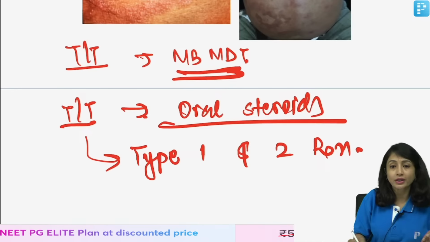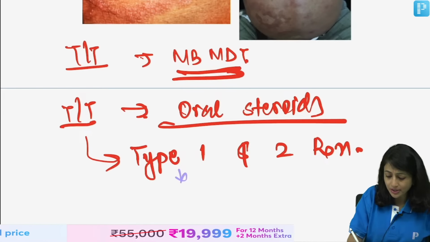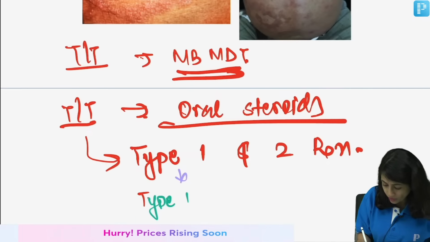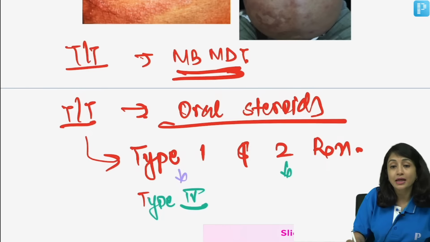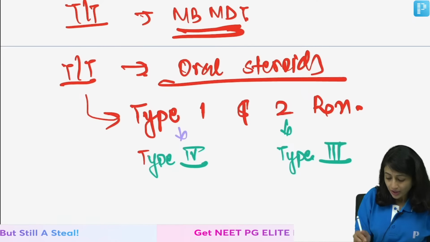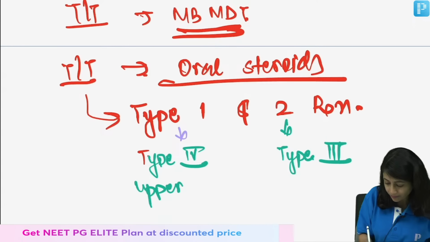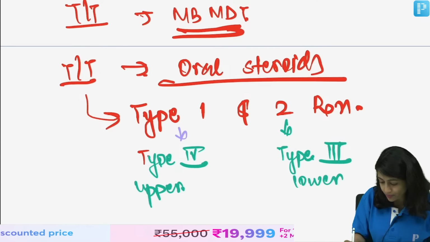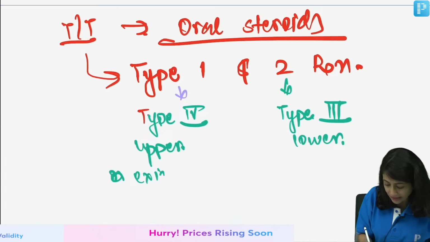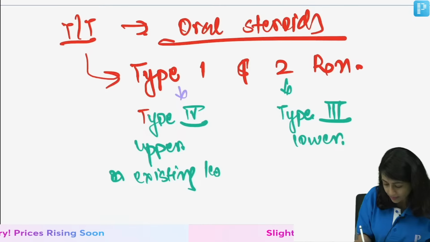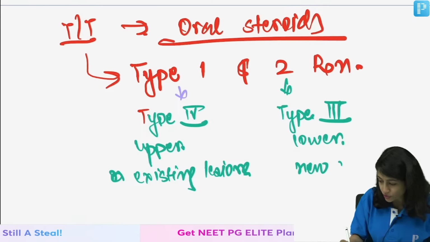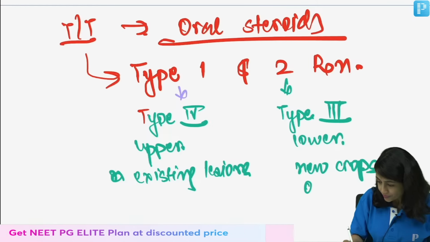Quickly revising both the type of reaction. So, type 1 reaction is a type 4 hypersensitivity, whereas type 2 reaction is type 3 hypersensitivity reaction. Type 1 reaction you see in upper spectrum, type 2 reaction you see in lower spectrum. In type 1 you see that existing lesions increase, they become erythematous, edematous. In type 2 reaction you see new crops of lesions with fever.